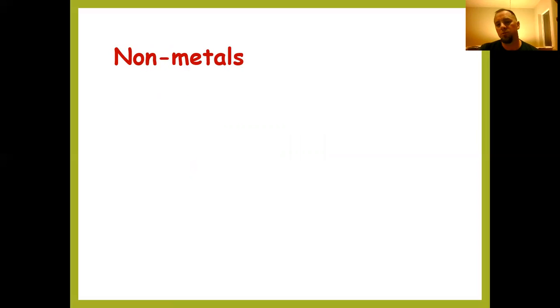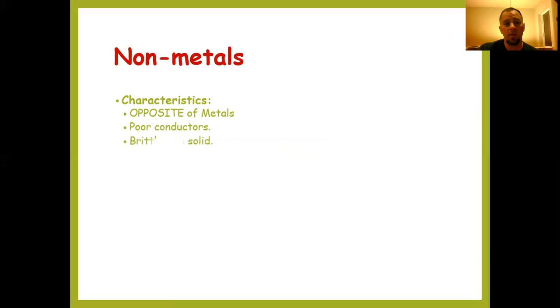So we've looked at a few of the metals. There's a lot more we can look at there, but for now, let's take a look at some of the non-metals. And the non-metals are all going to be found over in P block. And the characteristics of non-metals, well, they're going to be opposite of metals, okay? So they are poor conductors. They are very brittle as a solid.